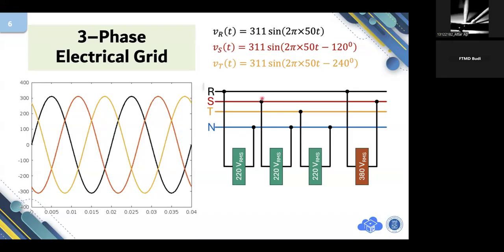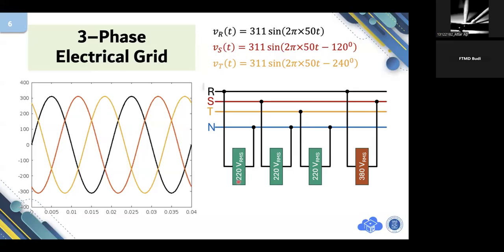Okay. The RMS value. Now, please pay attention again. The amplitude of the voltage is 311. This is the amplitude, 311. If you measure the RMS value, it will be 220 volt. So if you measure R to N using a voltmeter, you will get 220.